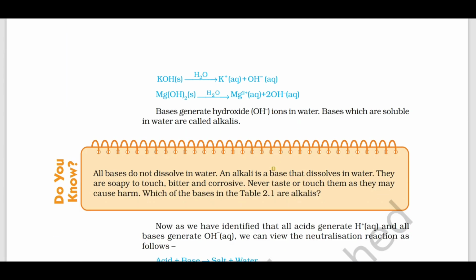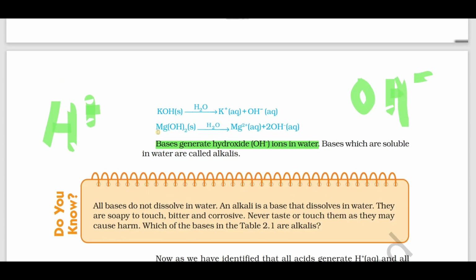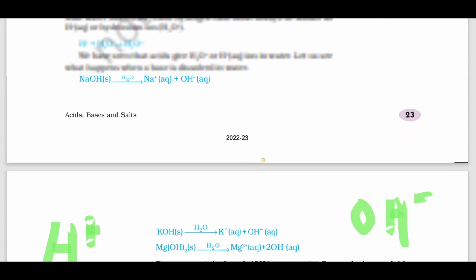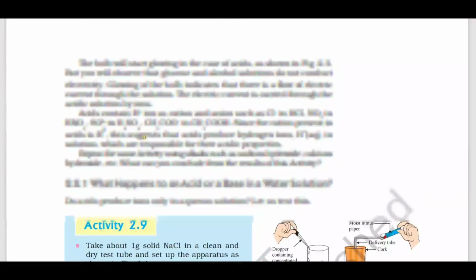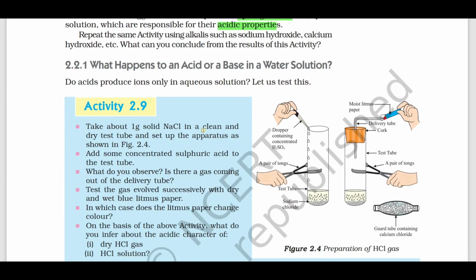Whereas base has hydroxyl ion, hydroxide ion. Acid has H plus ions. Base has OH minus ions. Acid has what? H plus ions. Bases have OH minus ions in water. So these H plus ions are responsible for their acidic properties.